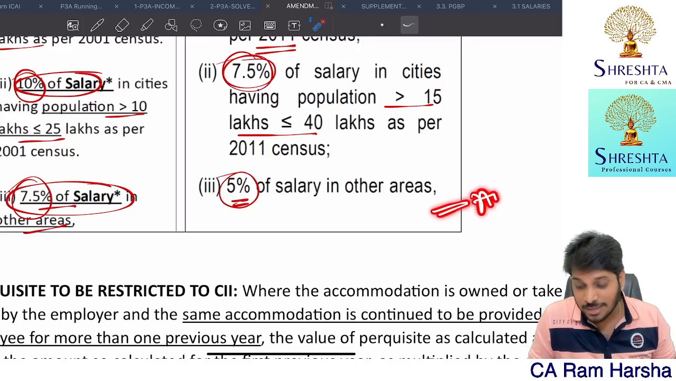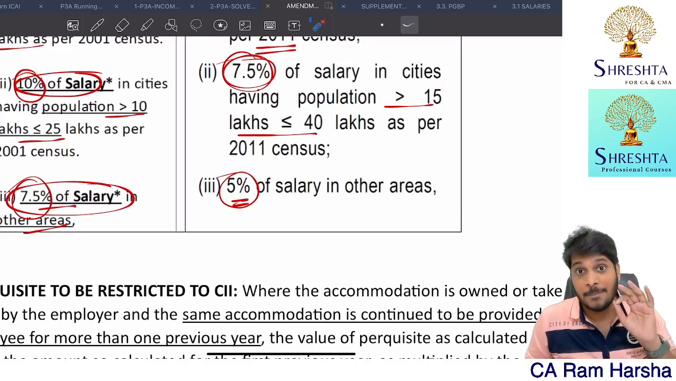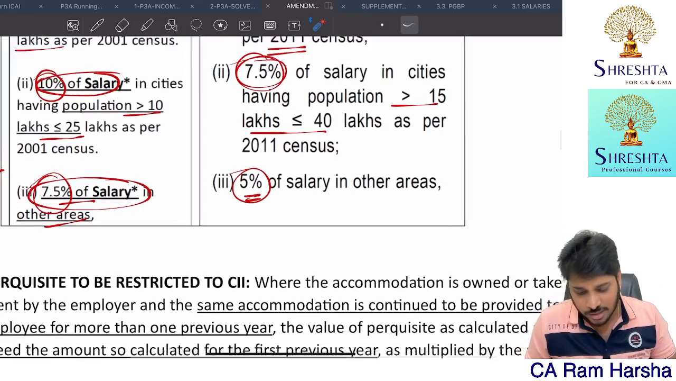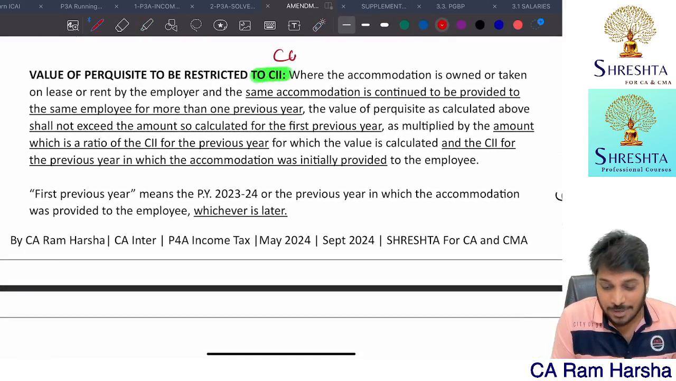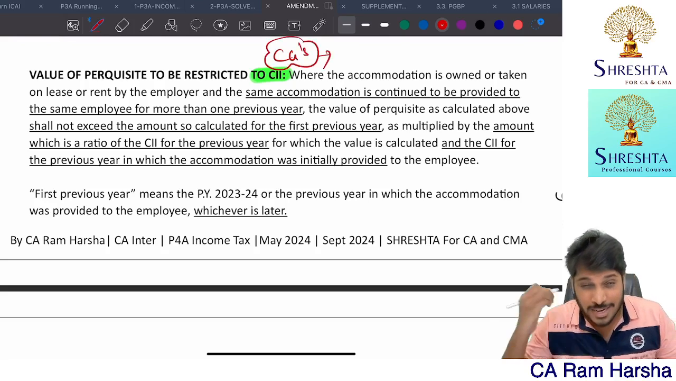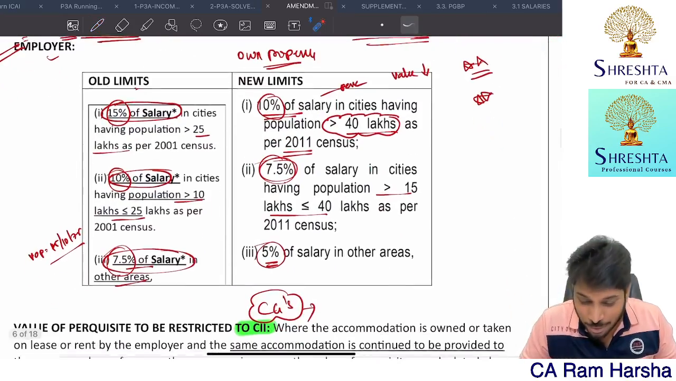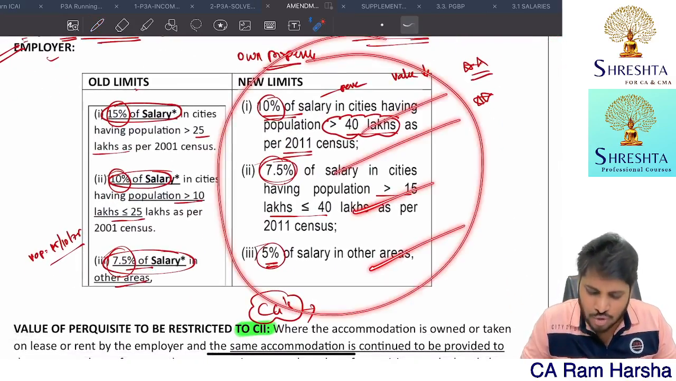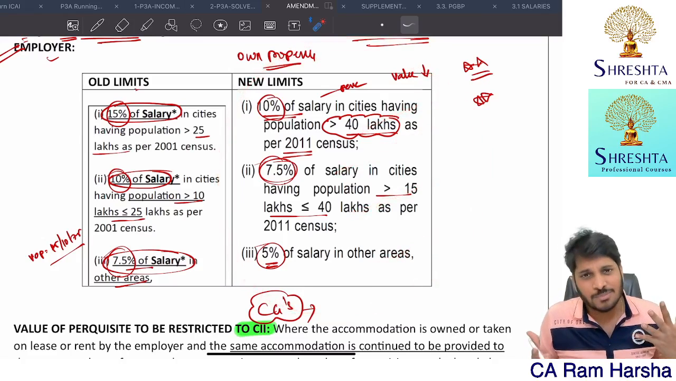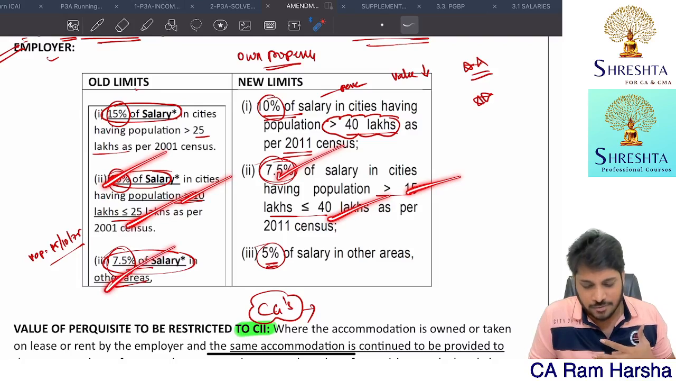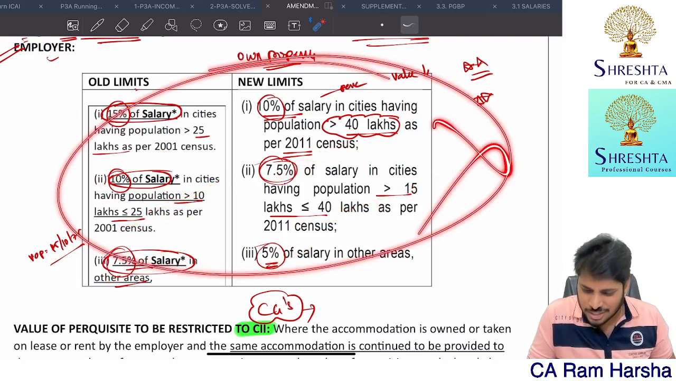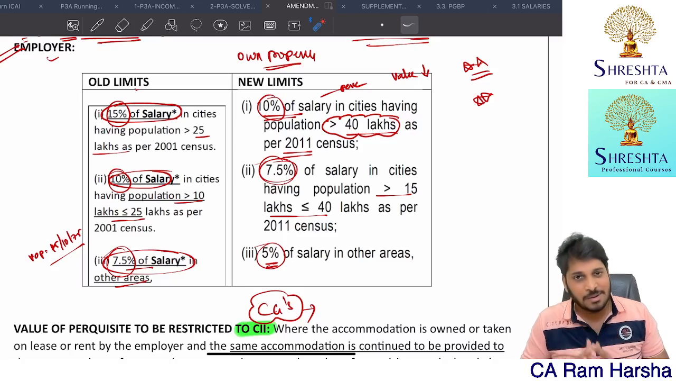And this is one amendment. There is one more very big amendment in RFA. Cost inflation index, something like the capital gains topic, has been brought in. Many students are thinking this one is the major amendment. This is nothing, just a percentage change. Nothing big in this. Just 10 instead of 15. Instead of 25 lakh, 40 lakh. Instead of 10 to 25, 15 to 40. And 10, 7.5, 7.5, 5. This is not a big deal. This is not an amendment according to me. This is not a big deal at all.